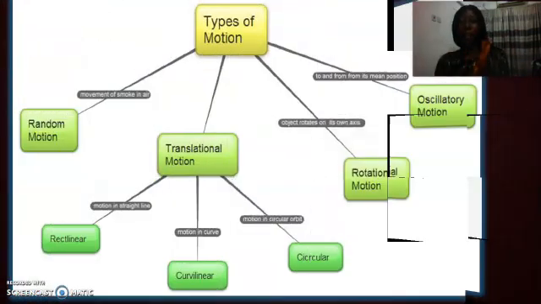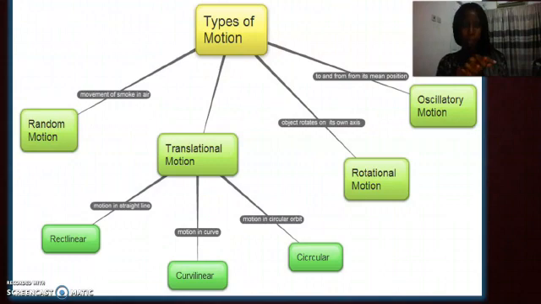Okay? Types of motion. Alright, these are actually higher languages I'm using here. But in the next slide, you will see that I've broken it down for easier understanding. Now, random motion is one type of motion. Random motion is the way gases move in air or the way smoke moves in air. There's no direction. It's just going zigzag. Okay, it's going randomly. Can you see the way my hands are going? It's just going in a zigzag way.